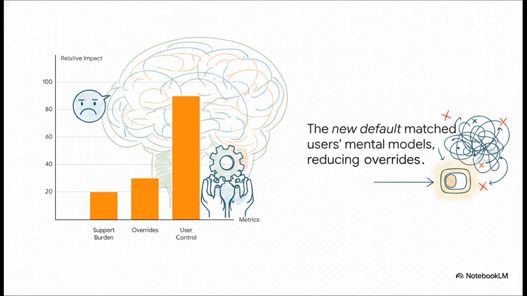Because the new architecture finally matched the user's actual mental models, the support burden, those frustrating CX tickets we talked about at the very beginning, dropped significantly. At the exact same time, perceived user control went way up. And interestingly enough, because the global defaults were just so much more intuitive now, the need for frantic per-channel overrides actually decreased. The software just naturally worked the way people expected it to.